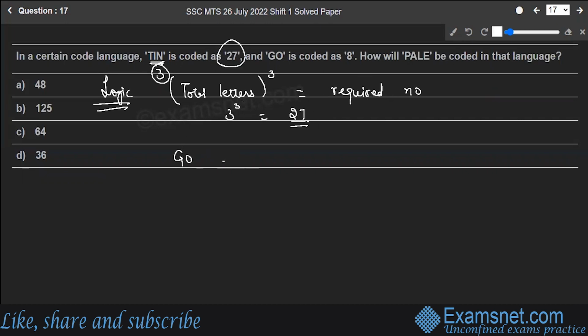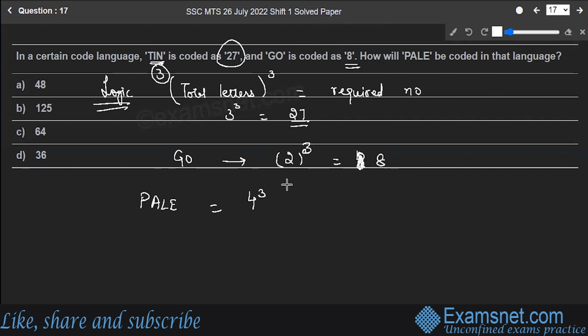GO: the number of letters in GO is 2. 2 squared is 4, so 2 cubed is equal to 8. That means this 8 is the code for GO. Now the same way, PALE. How many letters are there in PALE? It is 4.